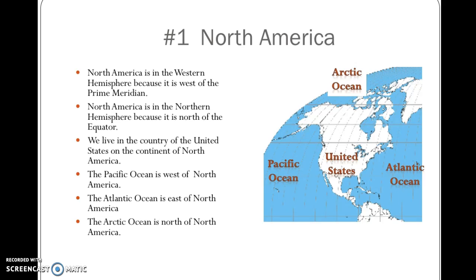The Pacific Ocean is west of North America. The Atlantic Ocean is east of North America. The Arctic Ocean is north of North America. You can see right here, North America is all this. You've got the United States inside North America, the Atlantic Ocean, Pacific Ocean, and the Arctic Ocean.